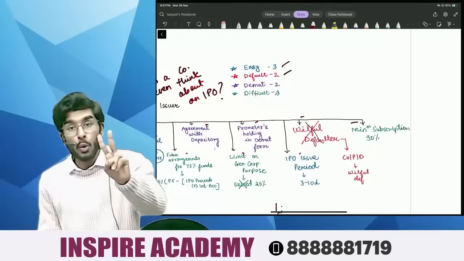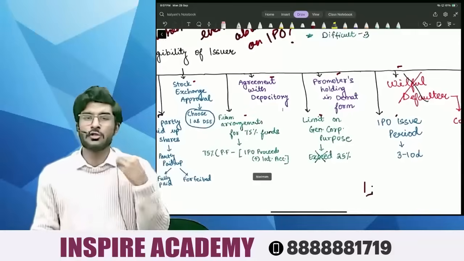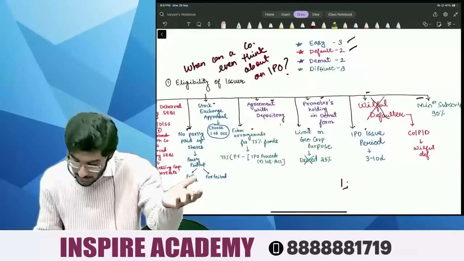Now, 2 are with respect to demat. People, if the company wants to issue shares in demat form, obviously it has to enter into an agreement with the depository.